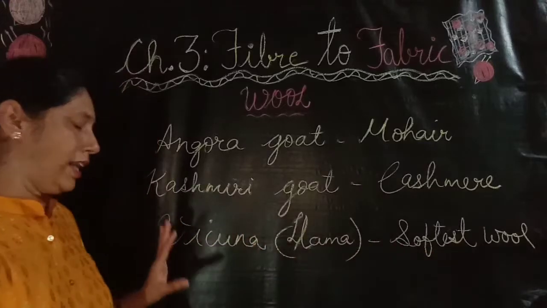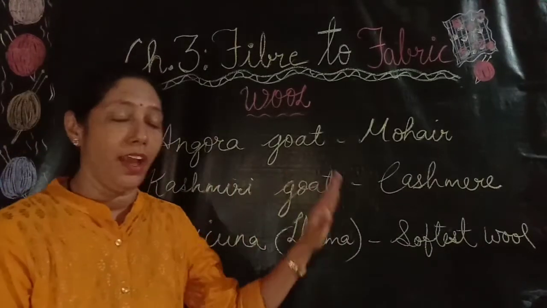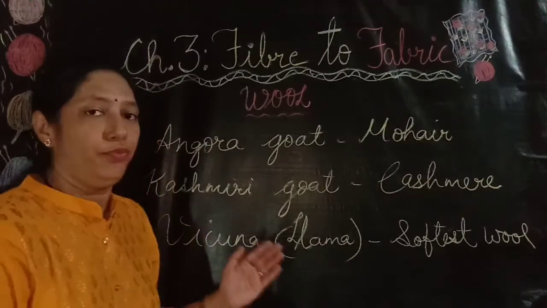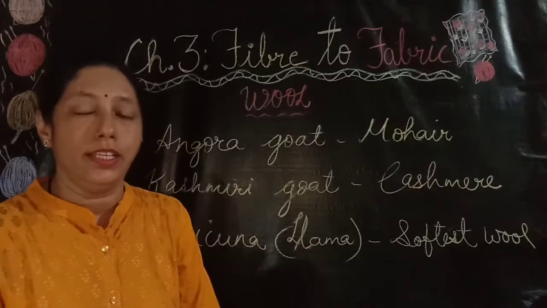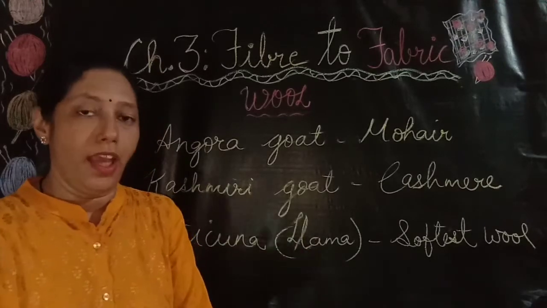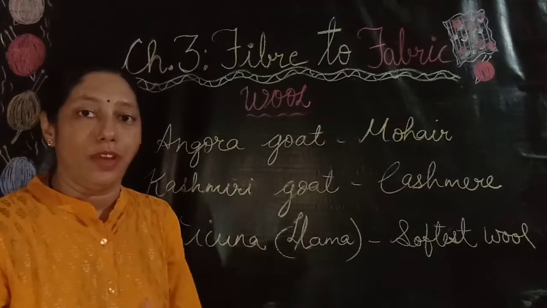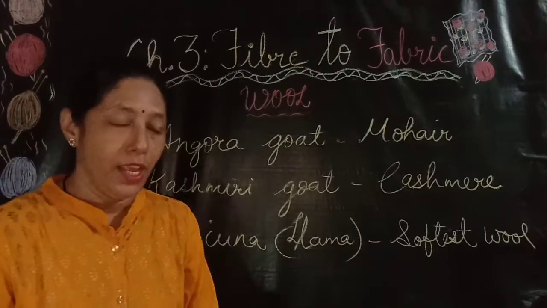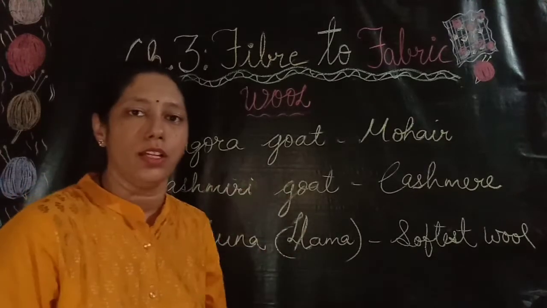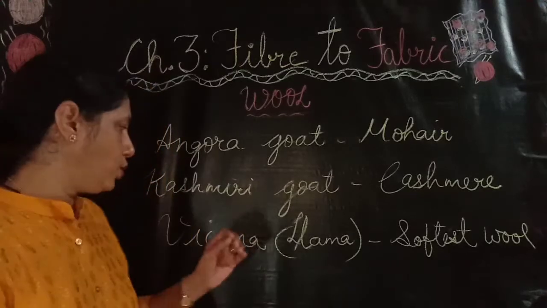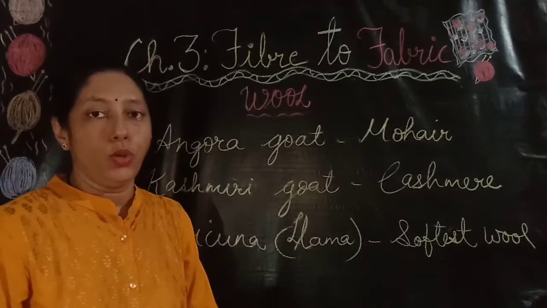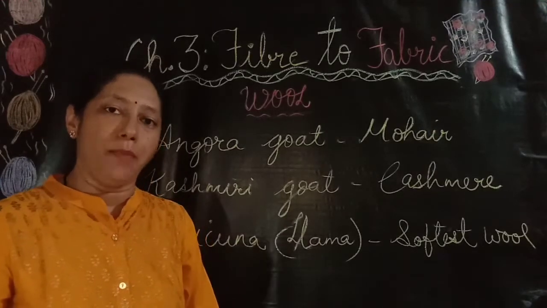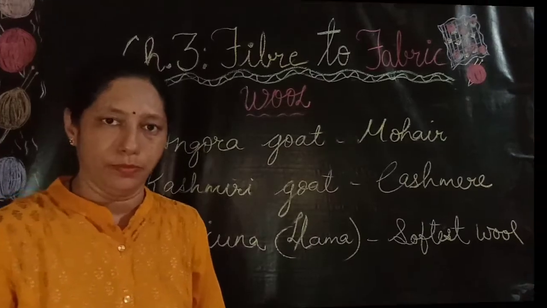The vicuna, which belongs to the llama family, yields the softest wool in the world. One fact about vicunas is that they are being killed on a large scale for obtaining their fleece. Their fleece is the softest hair, very expensive and rare, costing a few thousand rupees. So rigorous conservation measures are taken to save these vicunas. This is all about today's topic. We will stop here. Now we will recapitulate whatever we have learned today.